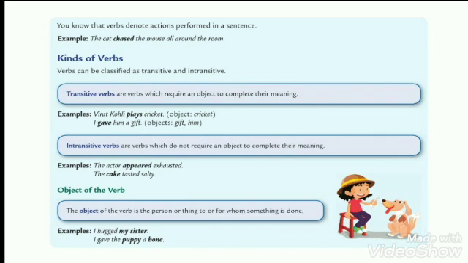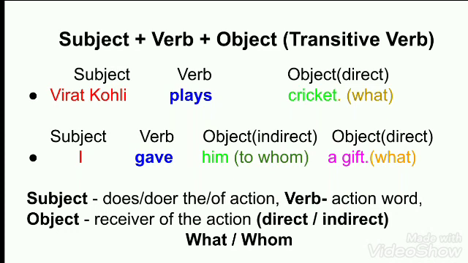So we see when in a sentence we have the pattern of subject plus verb plus object, it will become the transitive verb.